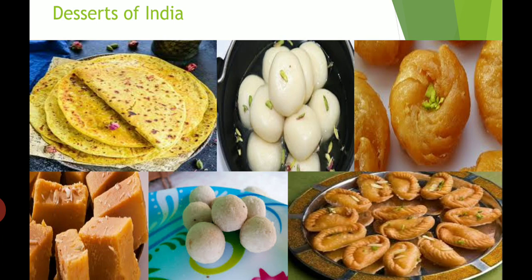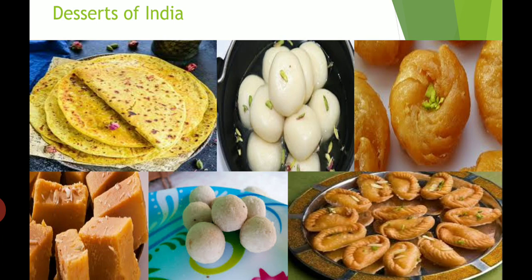Okay, next one, see. This is Balushahi. Balushahi is a popular dessert of Bihar. It is made of flour. It is deep fried and then dipped in sugar syrup, right? Now see. Next one, which sweet is it? This is Mysore Pak. It is famous in Mysore. Mysore is located in Karnataka state. It is made of flour, ghee and sugar, right?